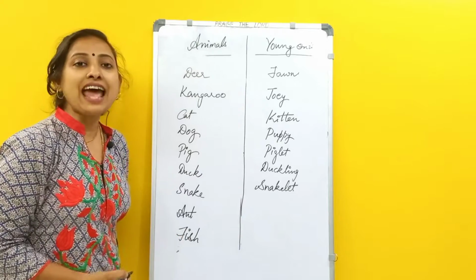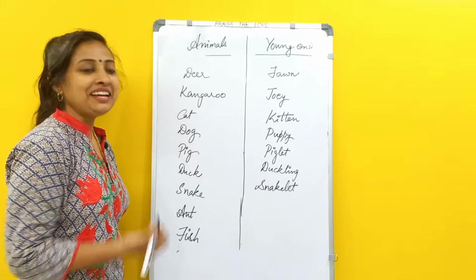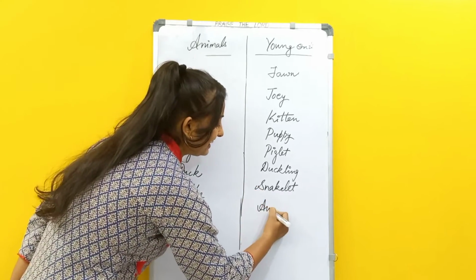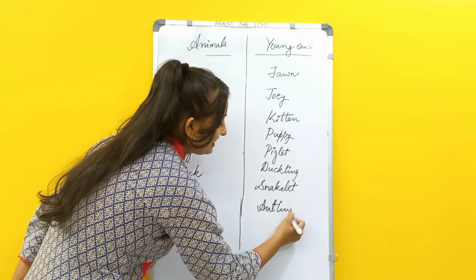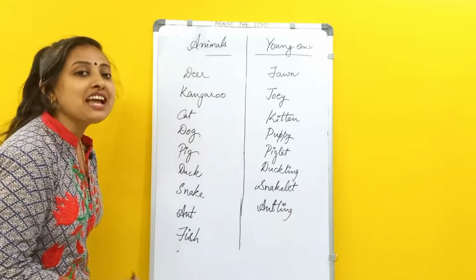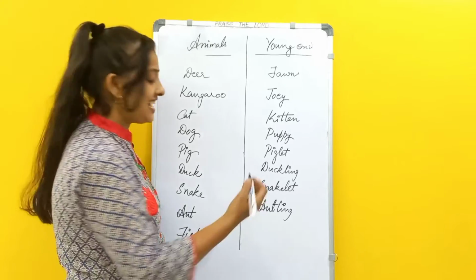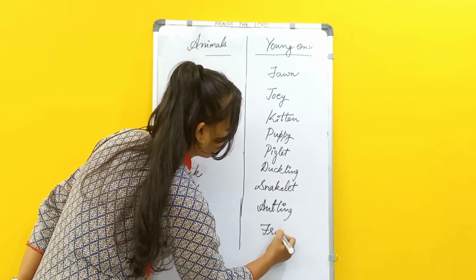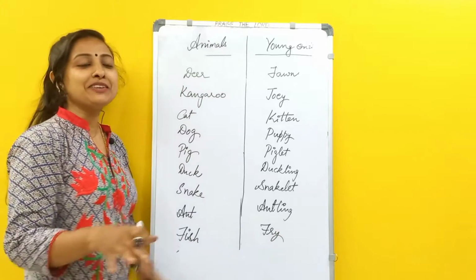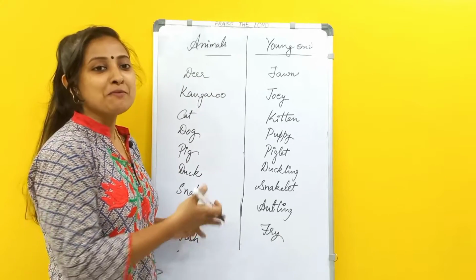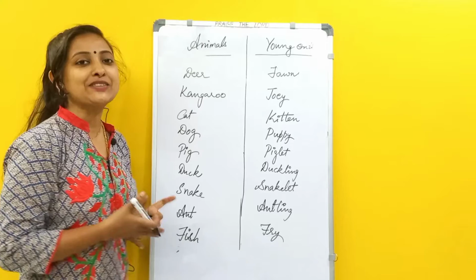What is the young one of an ant? Okay, it is an antling. What is the young one of a fish? It is called fry. Not fish fry. Fish fry doesn't mean the dish we make out of fish, but baby fishes are also called fry.